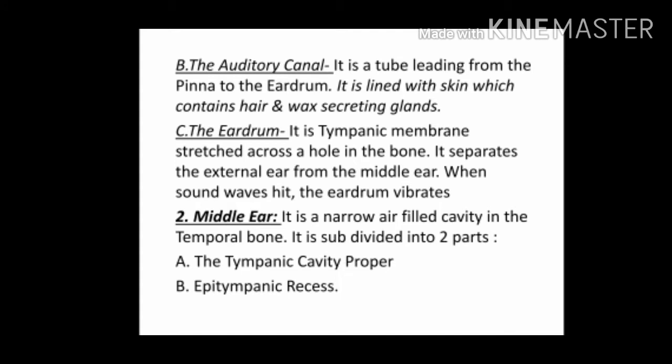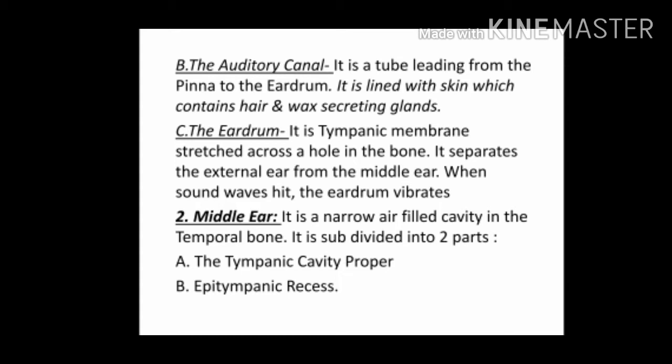The second part of the external ear is the auditory canal. It is a tube leading from the pinna to the eardrum. It is lined with skin which contains hair and wax-secreting glands. The third part of the external ear is the eardrum. It is the tympanic membrane stretched across a hole in the bone. It separates the external ear from the middle ear. When sound waves hit, the eardrum vibrates.